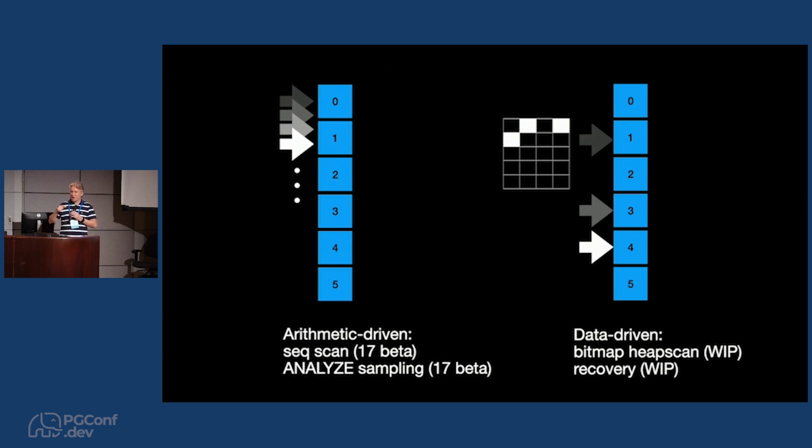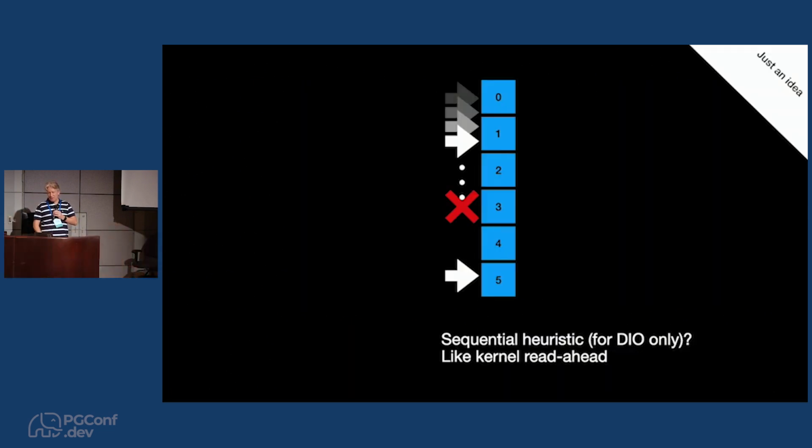In crash recovery, we're running through the WAL. We have to read ahead in the WAL, find out what blocks are going to be accessed soon, and get a callback to spit out those blocks. We could imagine in the future perhaps trying to come up with something that can do heuristic look ahead in a callback. I don't know if that's going to turn out to be a good idea or not. Ideally, we would have precise prediction of the future at all times, but maybe that will turn out to be impossible. We'll see.